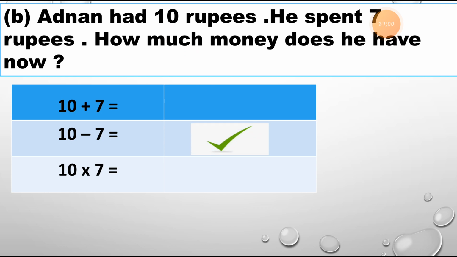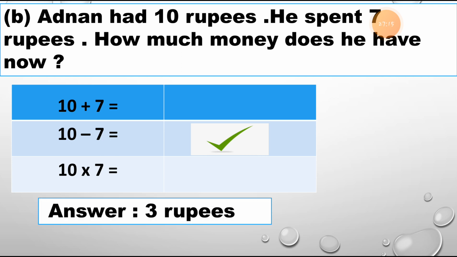So what should we do? We should do subtraction, because he had 10 rupees and he spent 7 rupees from it. So he has 3 rupees. Now we can write down the answer this way. If you cut 7 from the 10, you will get the answer 3.